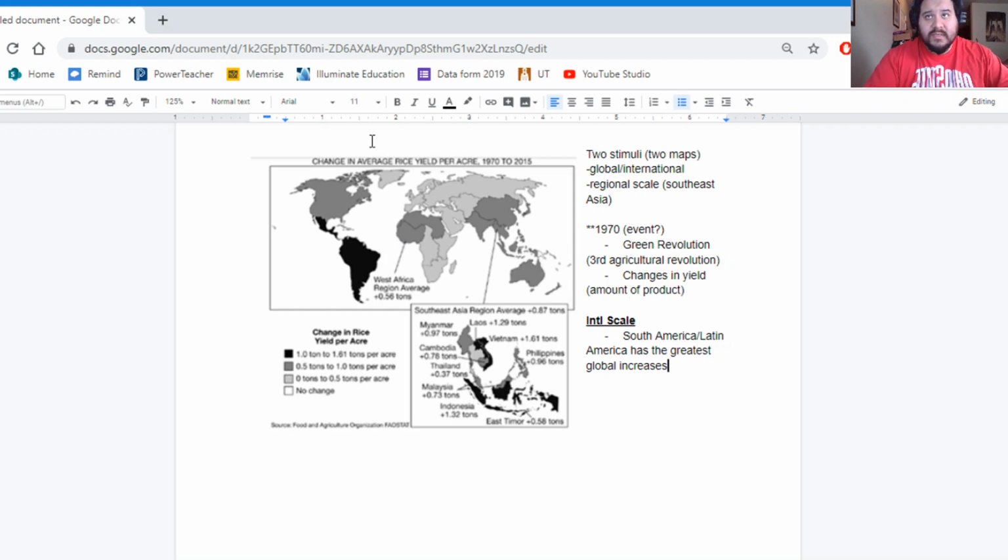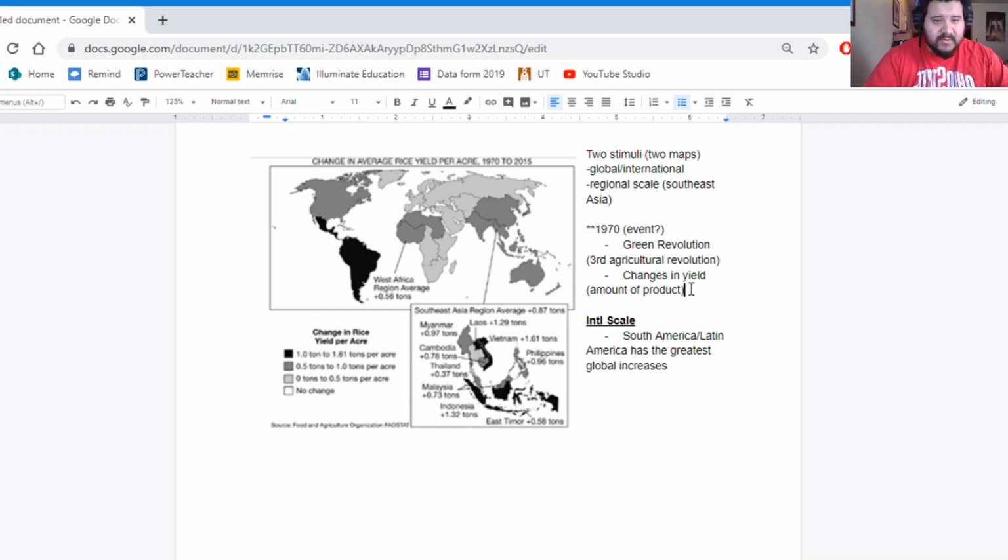As far as the lowest numbers, right, the least amount of change, we have a lot of different regions here globally for these changes in agricultural production, but we don't have any one specific region that's going to be the least amount, or we don't have one that's in this no change. Everyone at least improved a little bit in rice yields.